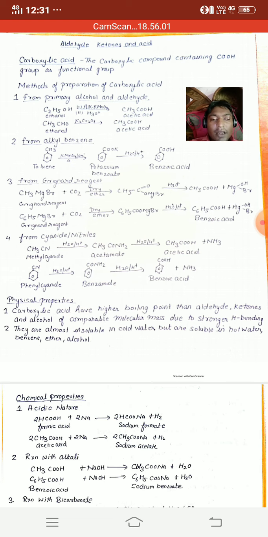Whenever cyanides are partially hydrolyzed, they form the amide group. Amide on further hydrolysis forms acid with the release of ammonia gas. For example, whenever methyl cyanide, that is CH3CN, is hydrolyzed with water under acidic condition, it forms CH3CONH2, that is acetamide. Acetamide on further hydrolysis under acidic condition forms acetic acid, that is CH3COOH, plus NH3 gas is released.